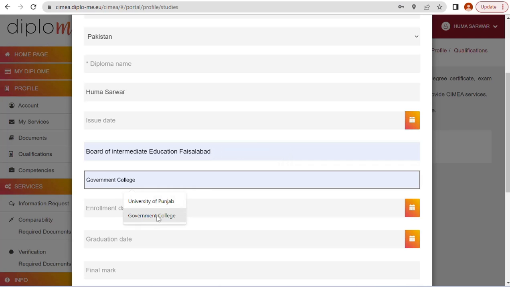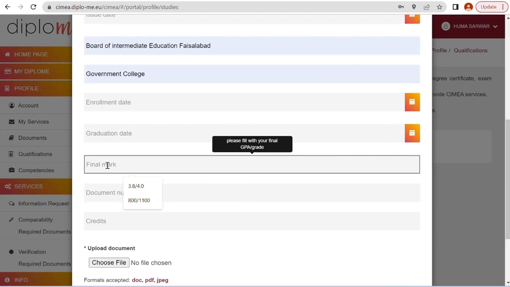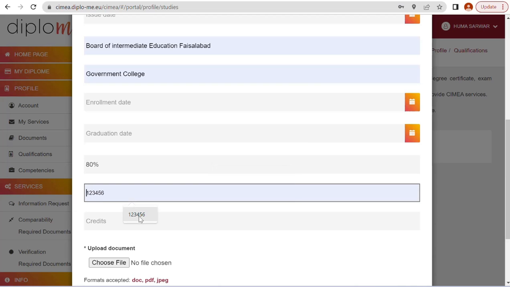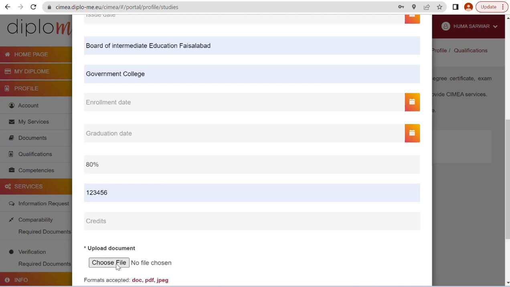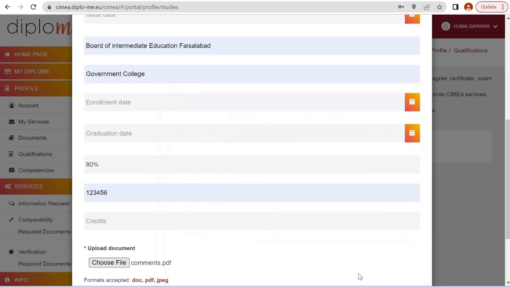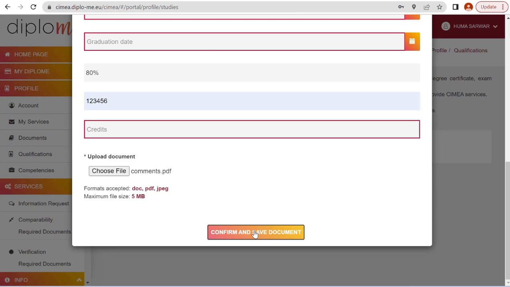Teaching institution, government college. Okay, enrollment date, write it down. Okay, final marks, you can upload final marks or your percentage. It's up to you. Percentage, document number, and create. Okay, choose file, and then confirm and save document.